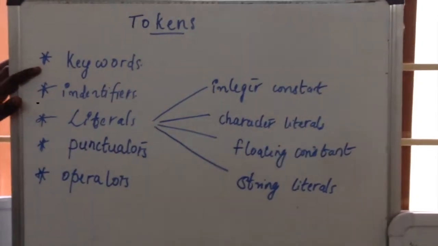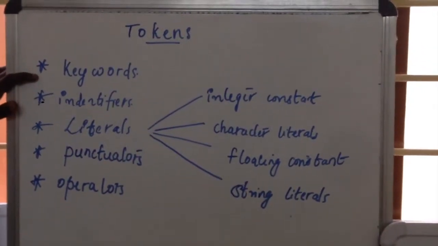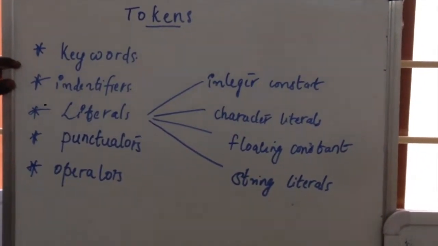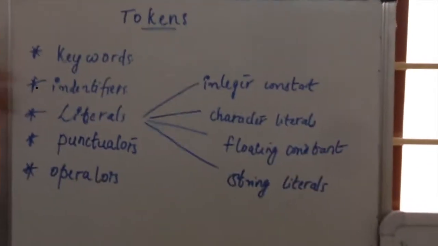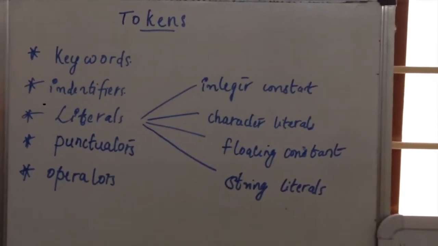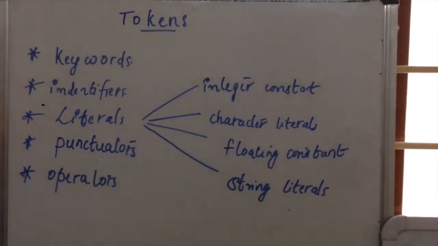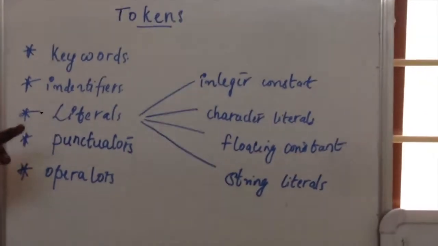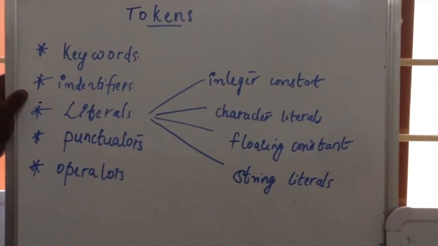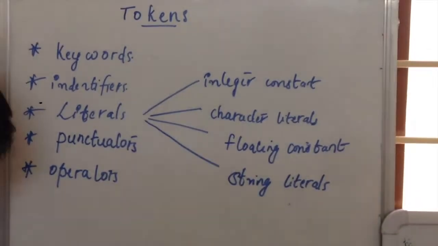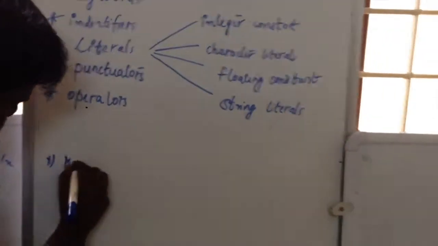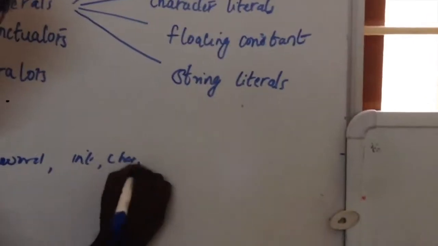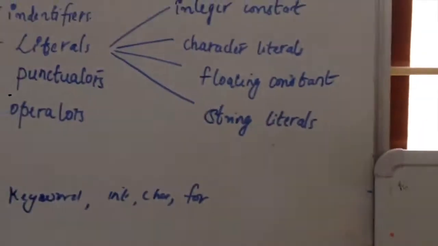First one is keyword. Keyword means a word which specifies some special meaning to the compiler. They can also be called reserved words because they are reserved for some special purpose and we cannot use these words for our own use. Whenever there is a use for that purpose, we are able to use the keyword. Examples of keywords are int, char, for.